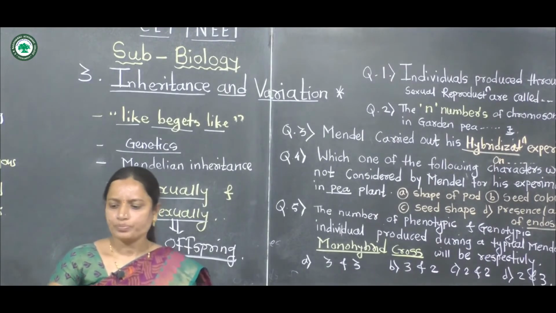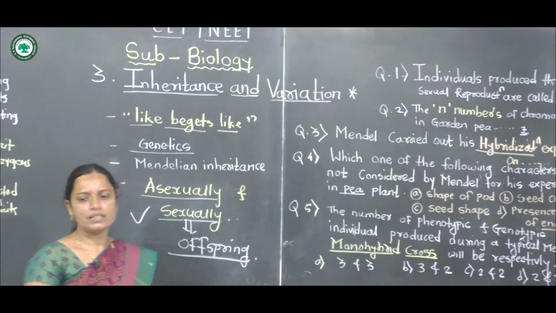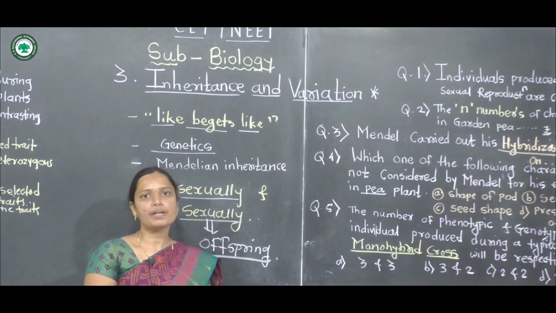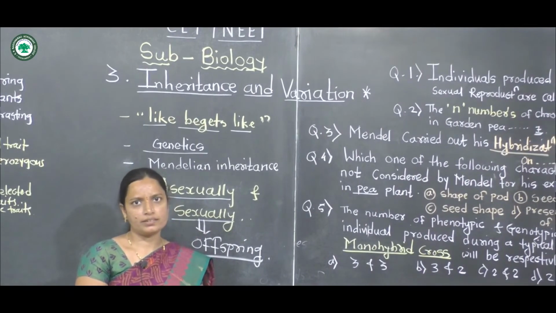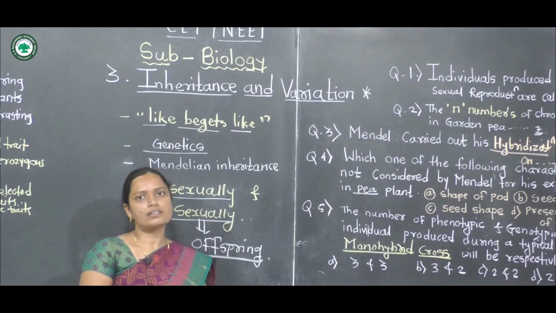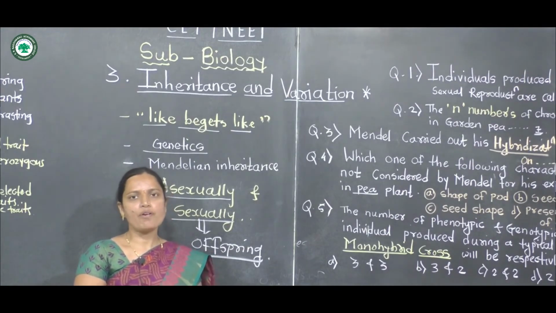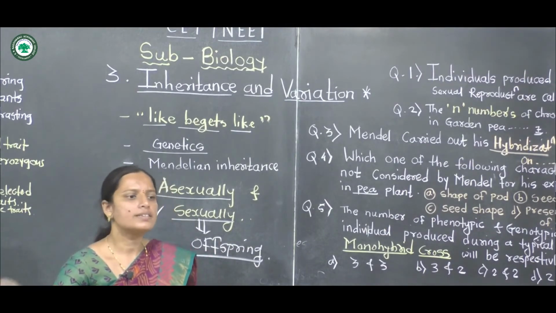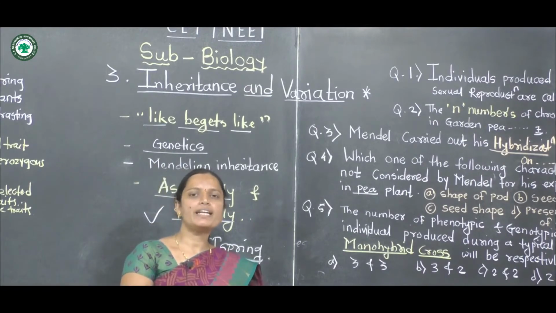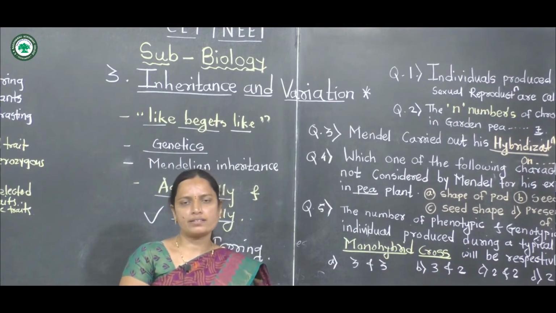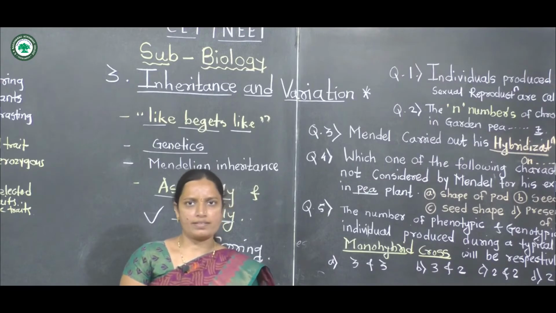Next term, Mendel studied 7 pairs of contrasting characters. These were dominant and recessive characters in garden pea plants.